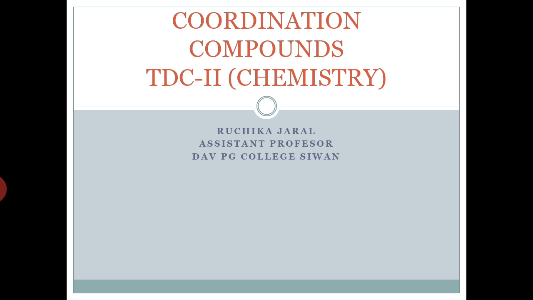Coordination compounds are formed by the D block elements, and D block elements have variable oxidation states. Two different types of coordination compounds can be formed by the D block elements. Today we will discuss the Werner theory of coordination compounds, which is very important in understanding the structure and the entities which are within the coordination sphere in coordination compounds.